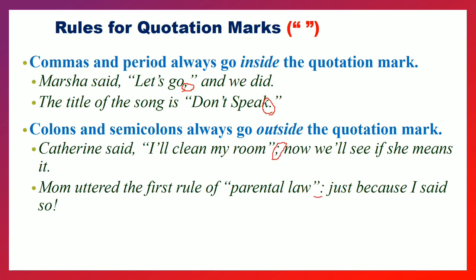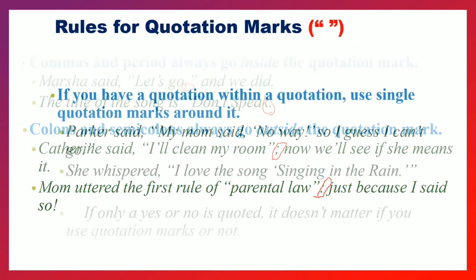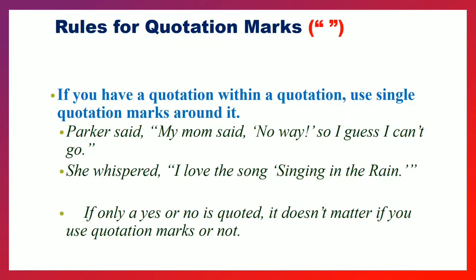Then if you have a quotation within a quotation, meaning two quotation marks, the internal will be the single quotation mark and the outer will be the double quotation mark. This thing is quite easy, but we have to keep it in mind. If only yes or no is quoted, then there is no need to put the quotation mark, right? Just yes or no, only one word is given, no need to quote it.